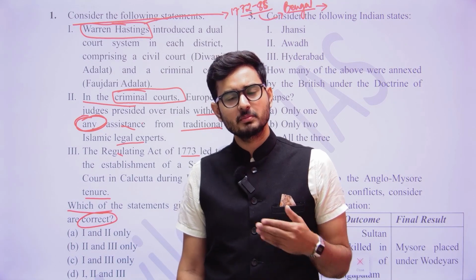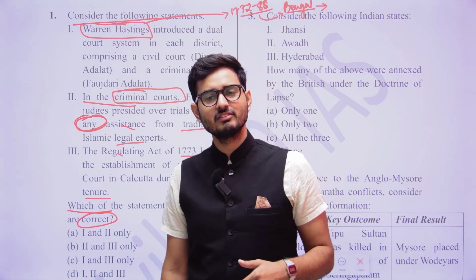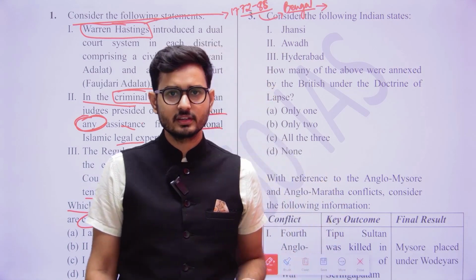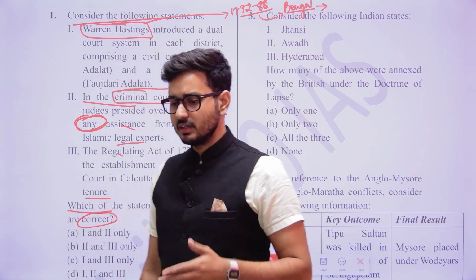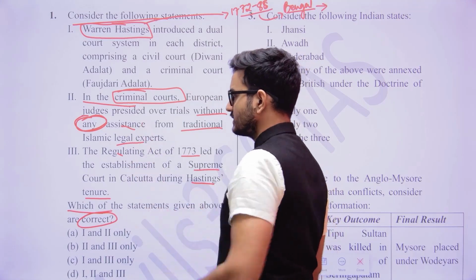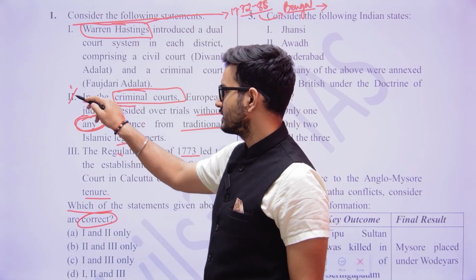Would they have imposed the British law here when they were not fully controlling and fully authoritative? Obviously not. So this particular statement sounds extreme, and we can eliminate the second one.